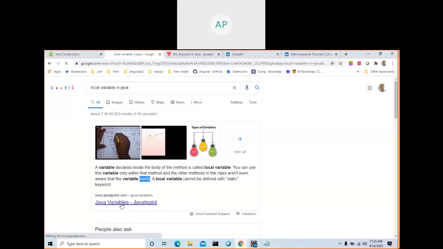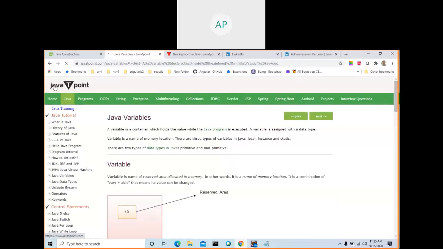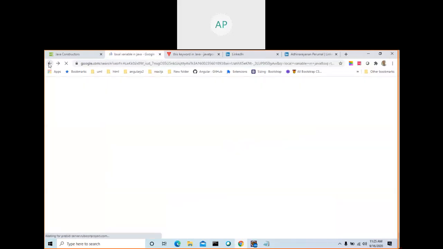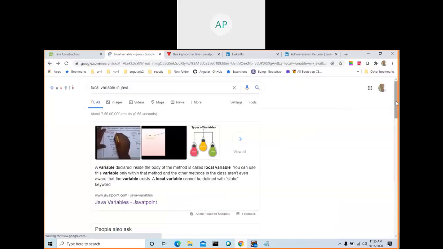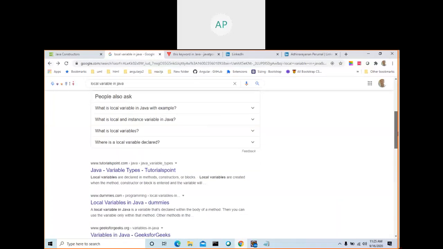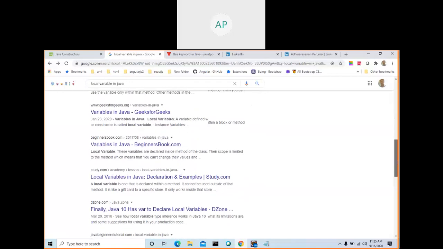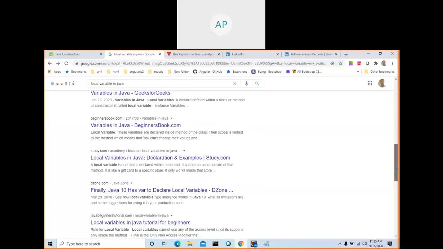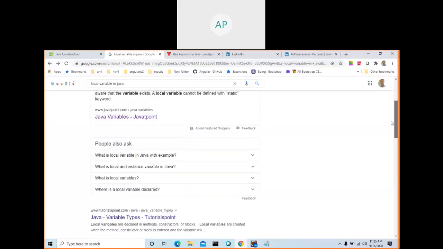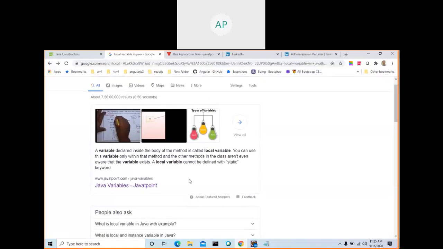So go to Java or any other website. When I type local variable, I get a lot of websites like Tutorial Point, Dummies, GeeksforGeeks. There are a lot of options. Whichever you feel is best, you can go and work on that one. Okay, let me go to this one.